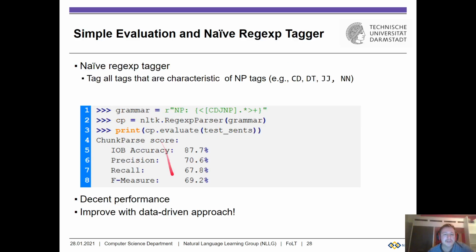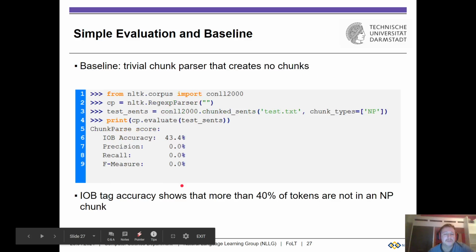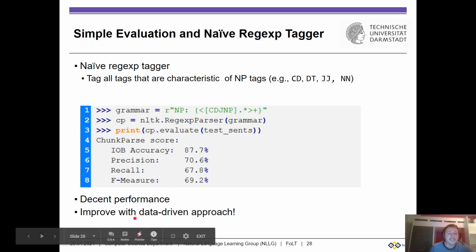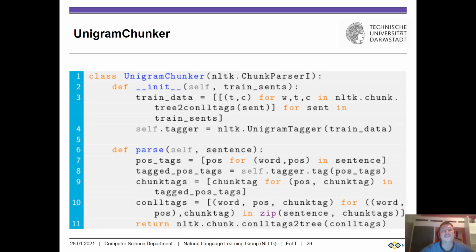Like doubling the accuracy, and the F measure goes from 0 to 70%. That's quite nice. But it's not a data-driven approach, because we as humans come up with this regular grammar with our own intuitions. And that's not typically what machine learning people like to do. Instead, they like to learn from data, because in practice, this is much more effective. So let's use our own tagger that's using some data.